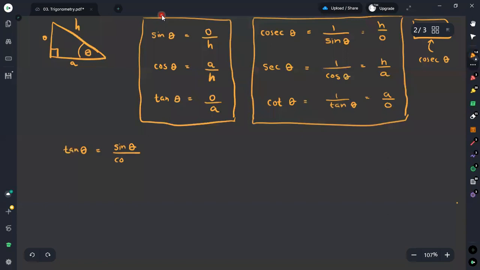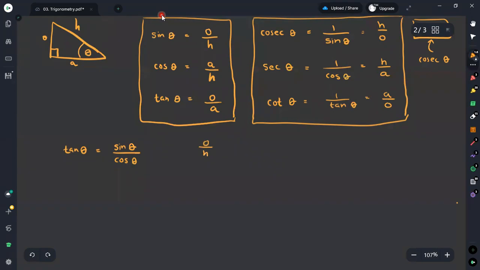Therefore, we take this quotient or division. To get the value of tan theta, we take sine theta divided by cosine theta. If you perform this calculation, you may easily identify that sine theta is equal to O divided by H.